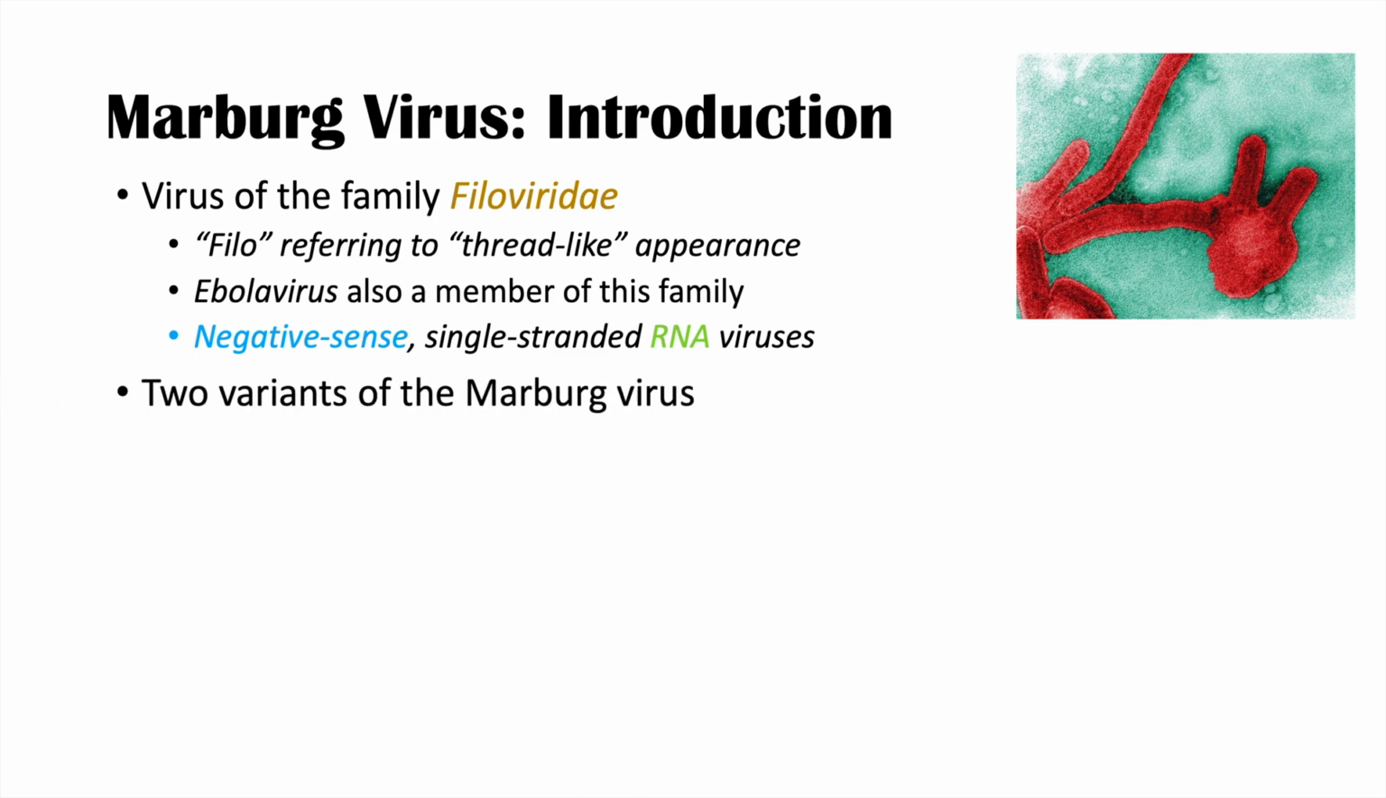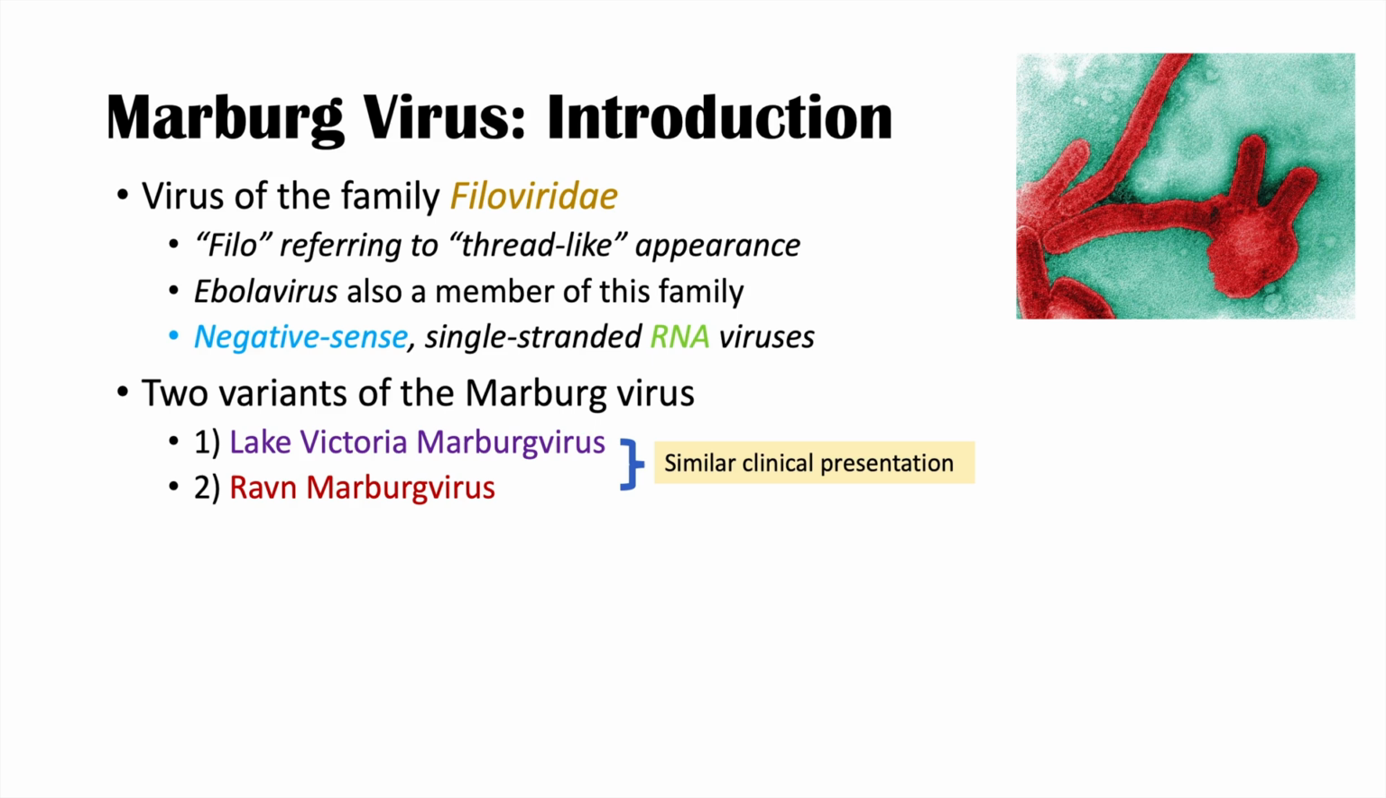There are actually two variants of the Marburg virus. One of them is known as Lake Victoria Marburg virus, and the second one is Raven Marburg virus. However, both of them have similar clinical presentations, so we just discuss them as if they are the same virus.